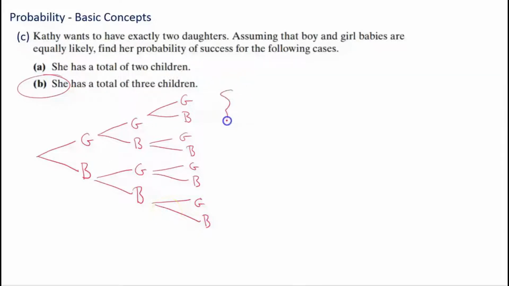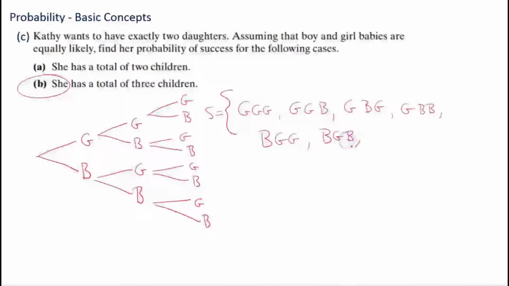Now let's write down our sample space, right? So S is equal to, and you got to follow the line. Girl, girl, girl. And then girl, girl, boy. Now go down here, girl, boy, girl. And then girl, boy, boy. And then down here, boy, girl, girl. And then boy, girl, boy. And then we have boy, boy, girl. And boy, boy, boy.